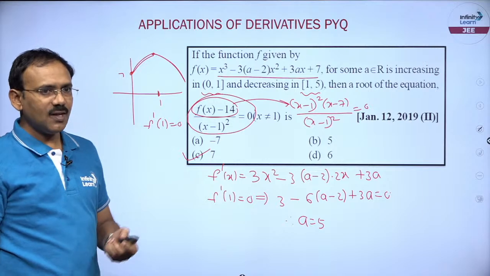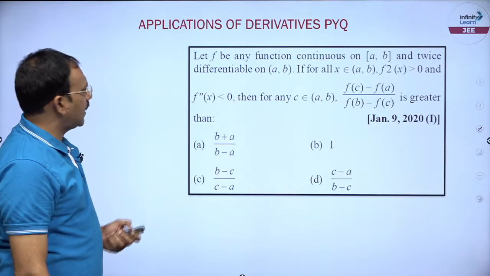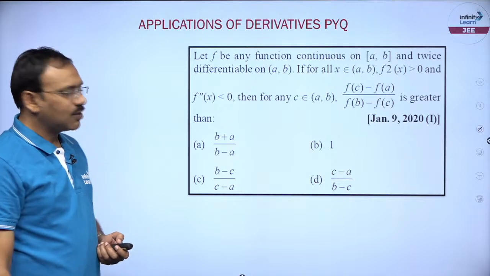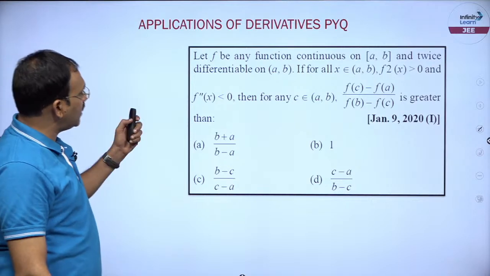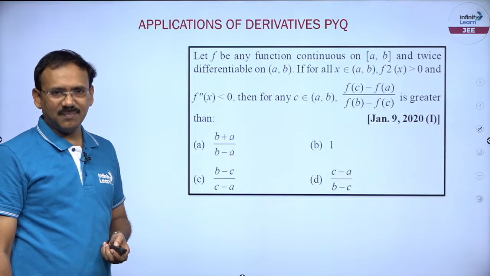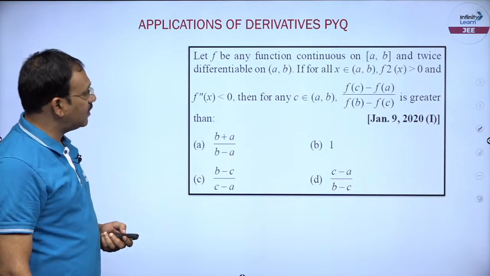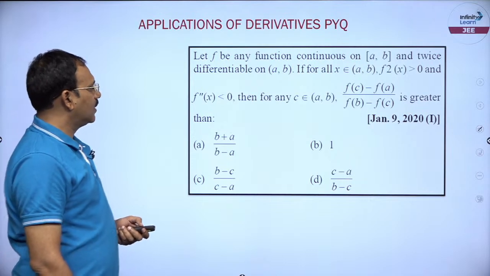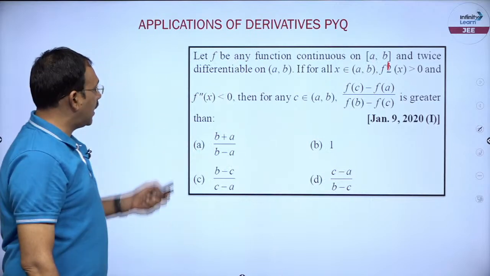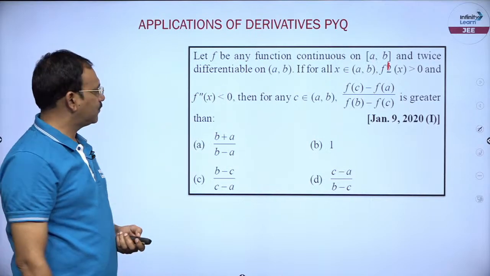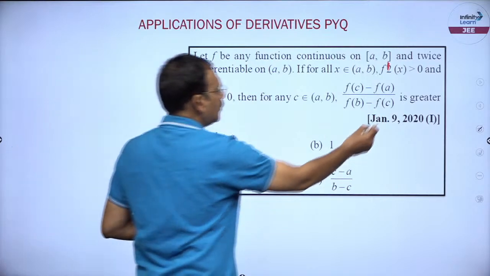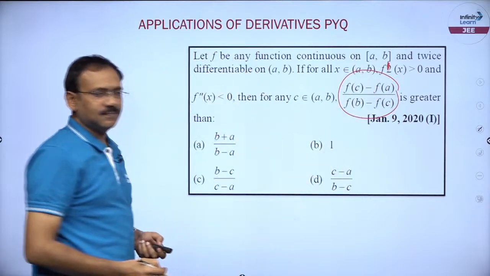Okay? Fine, next. You see this question: let f be any function continuous on closed AB and twice differentiable on open AB. It seems to be like a mean value theorem problem, right? Fine. And for all x belongs to AB, this is f dash x, friends: f dash x greater than 0 and f double dash x less than 0. Then for any C belongs to open AB, this value is greater than what, he is asking.